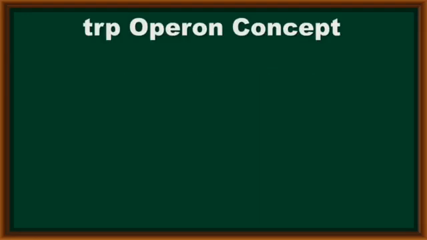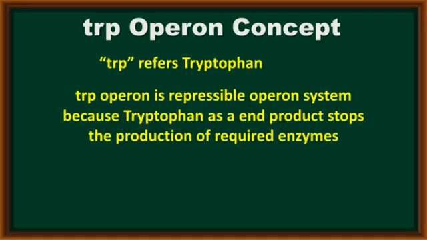By taking one more example, the trp operon. In the trp operon concept, trp refers to tryptophan. The trp operon is a repressible operon system because after completion of tryptophan synthesis, this tryptophan acts as the end product. Now, after synthesis of the end product, the entire process will be stopped.